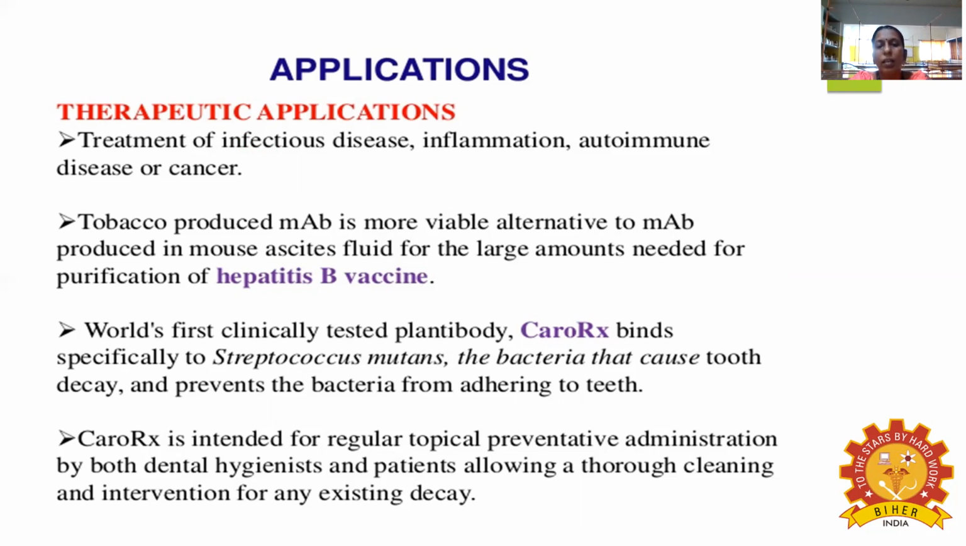The world's first clinically tested plantibody launched is called CaroRx. What is the role of CaroRx? It is the first isolated plantibody, and it binds specifically to the pathogen Streptococcus mutans. What is the role of this pathogen? It is a bacterium that causes tooth decay, and the antibody prevents the bacteria from adhering to the teeth. So in humans, it is used as an antibody.